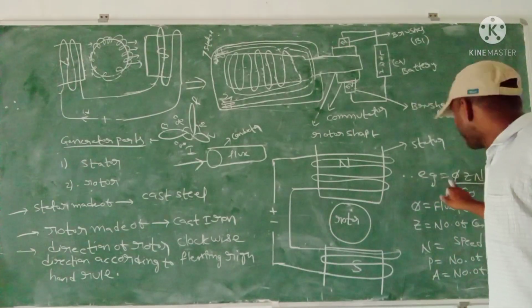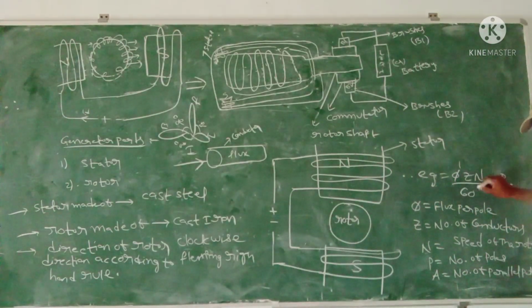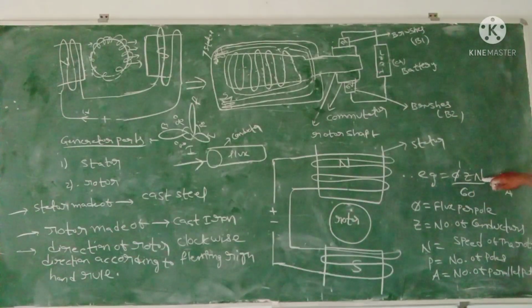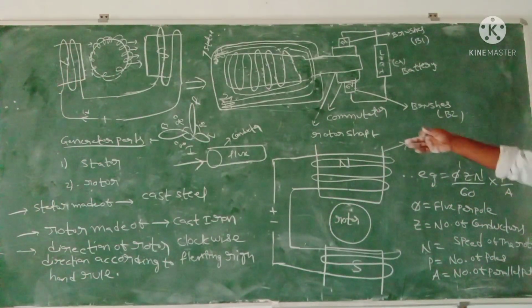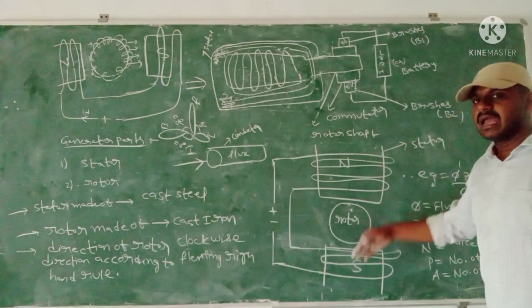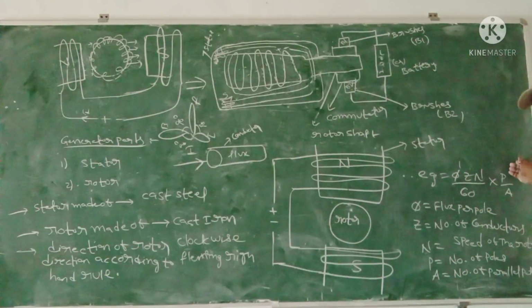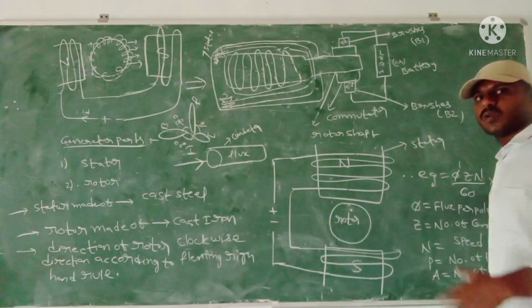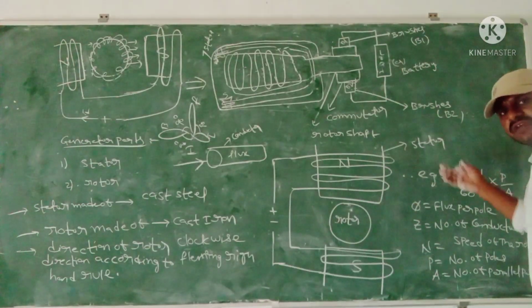So EG is equal to phi Z N P by 60 A. The total generated EMF depends on all these parameters: flux, Z the number of conductors, N the speed of the rotor, P the total number of poles, and A the total number of parallel paths.